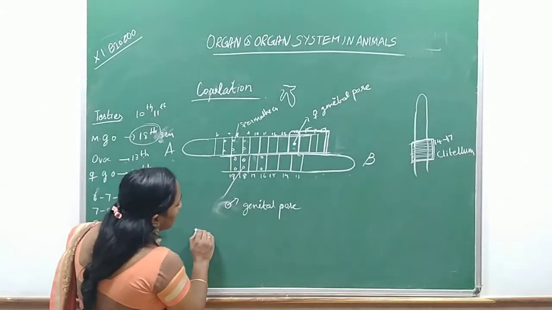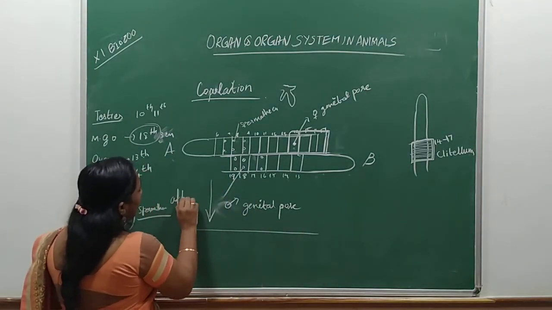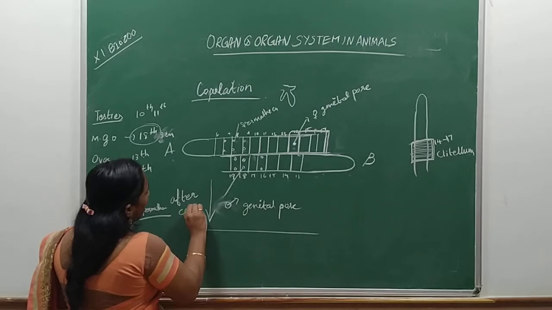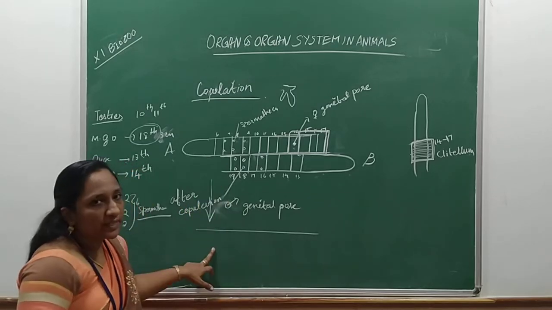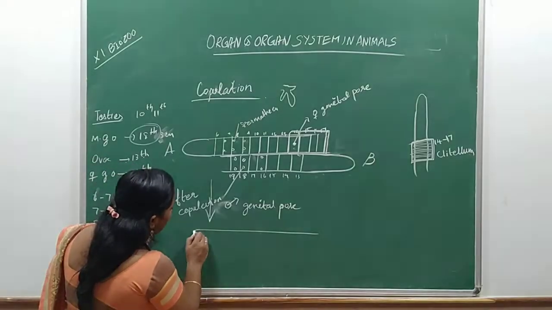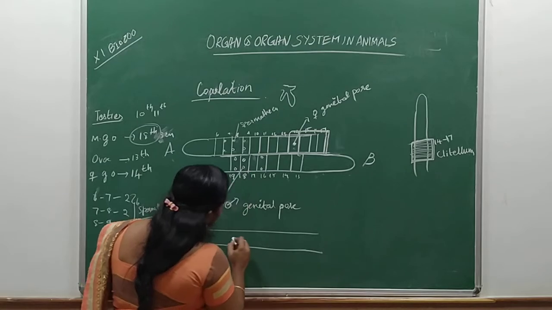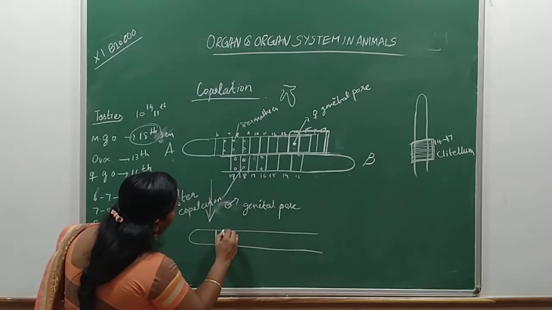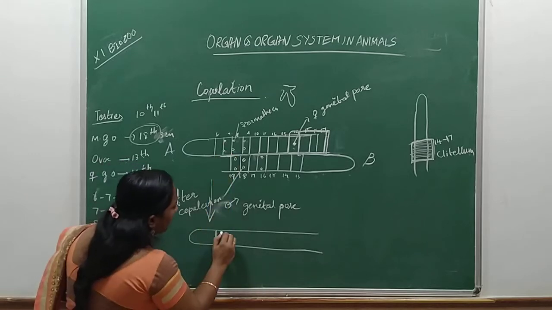After copulation, the earthworms get separated. Now listen, this is the worm which received the sperms, filled inside the spermatheca.